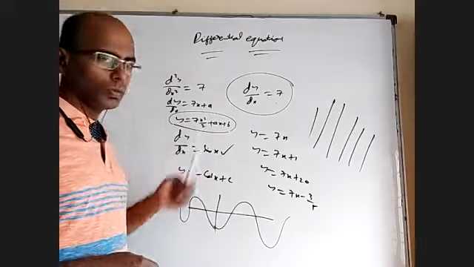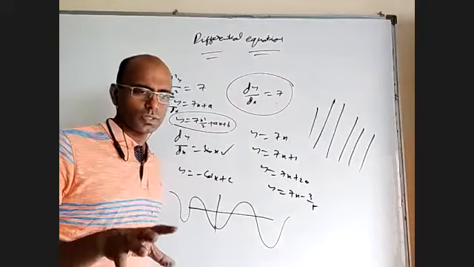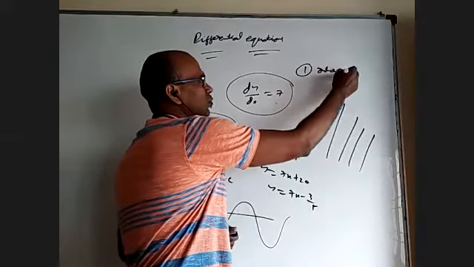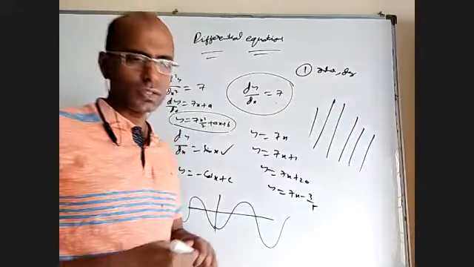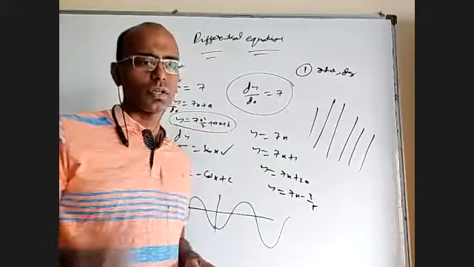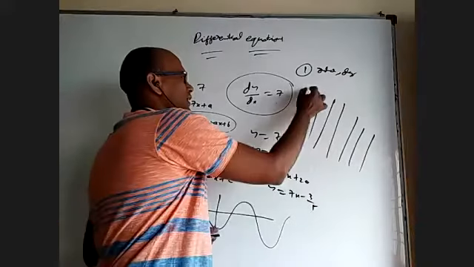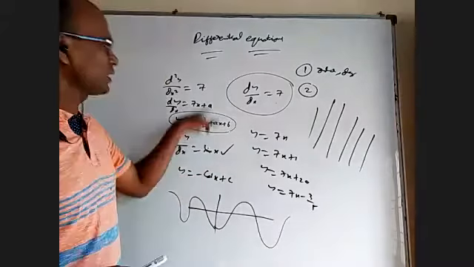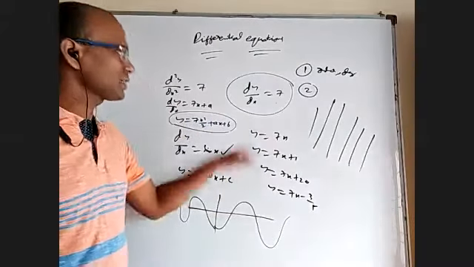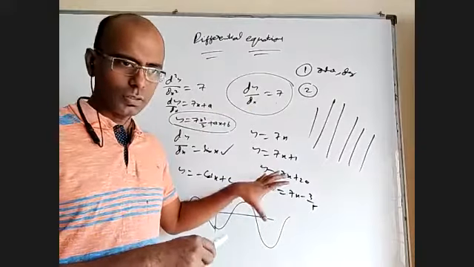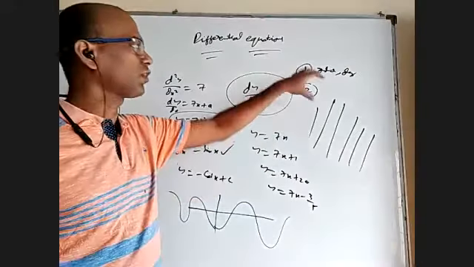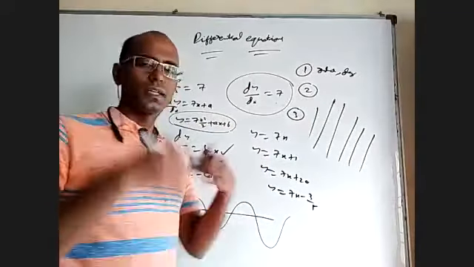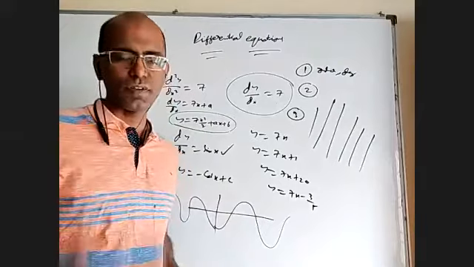Now in the differential equations topic, there are three things we can say. First part is what is order and what is degree: definitions, and if an equation is given, deciding what the order and degree are. Second is forming differential equations. They will give a family equation and you have to find the differential equation. That is called forming the differential equation. Third part is the reverse. They'll give a differential equation and you have to solve it and find that family of curves.